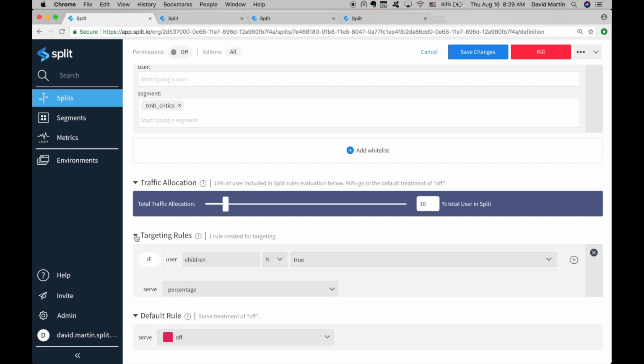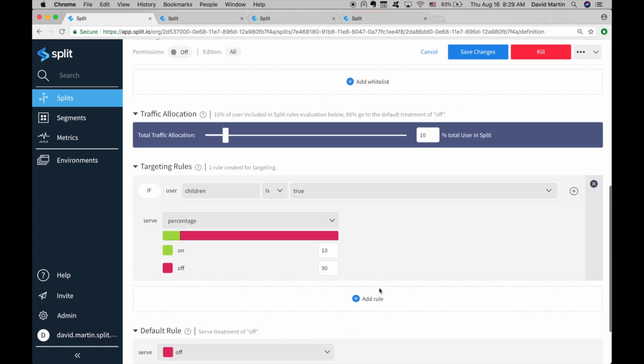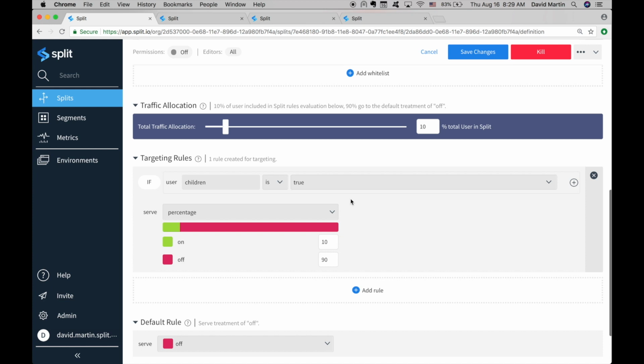Of those 10%, I can set up targeting rules. So here I've said, only hiking parties that have children should be given the split. And here it's 10/90, but because we've already limited the traffic, it's safe to set it to 50-50, and then we get a nice control group for the test. You are doing science. Now let's check out what the results look like.